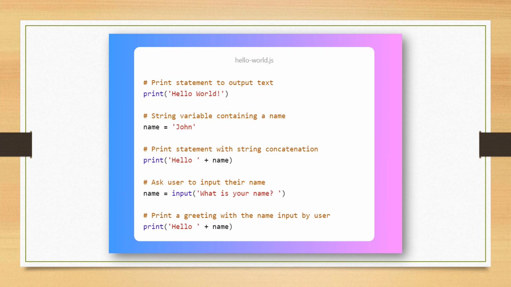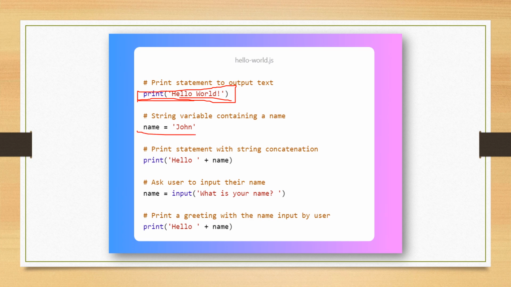Now this is an example of Python syntax, and we have printed hello world. If you learn different languages like Java, there are 4 to 5 lines of code to print hello world. But in Python, we are just using a single line, and this single line will print hello world. This is the power of Python. It is in English, so you can understand that this is the print statement which will print hello world.